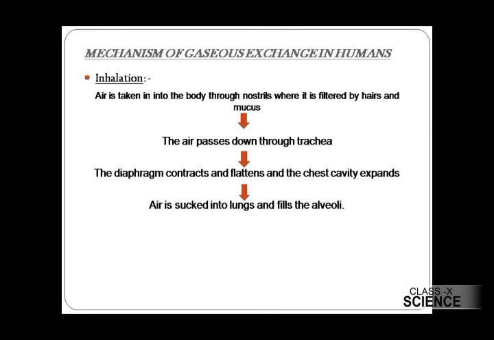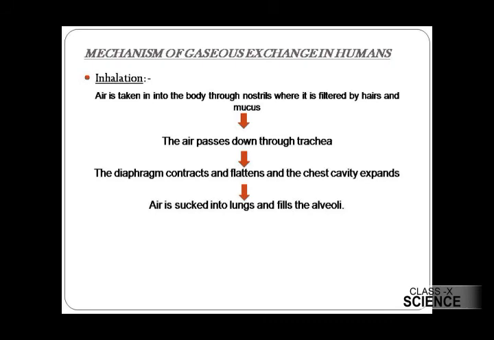The air is taken into the body through the nostril, where it is filtered by the hairs and the mucus. Then the air passes down through the trachea. The diaphragm contracts and flattens, the chest cavity expands, and the volume of the lungs also increases. The air is sucked into the lungs, and it fills the alveoli.